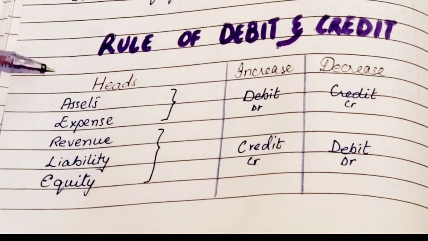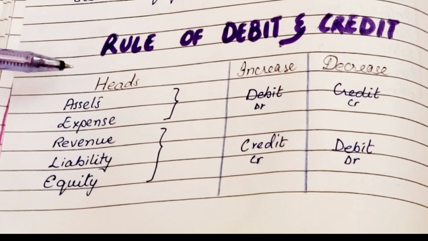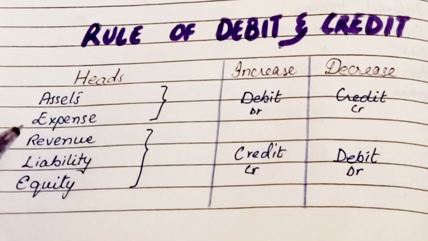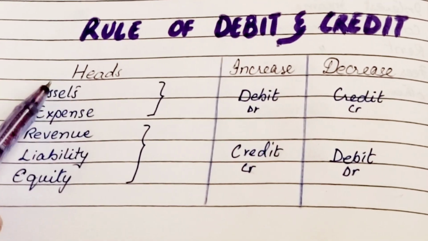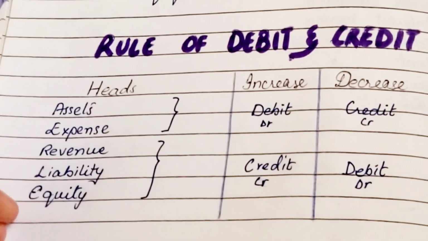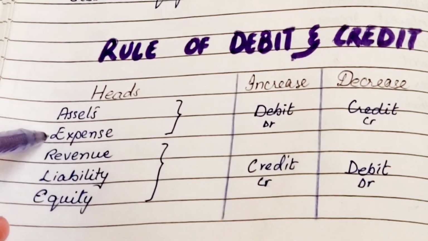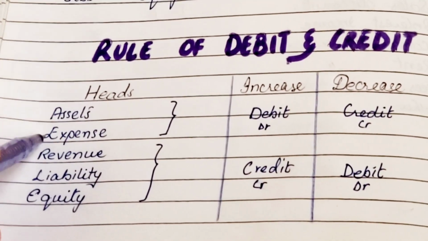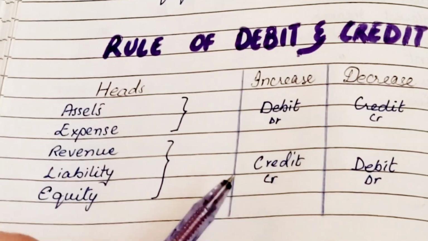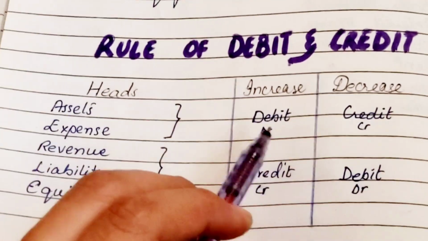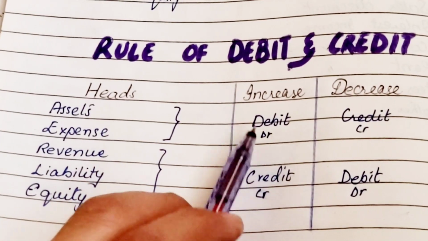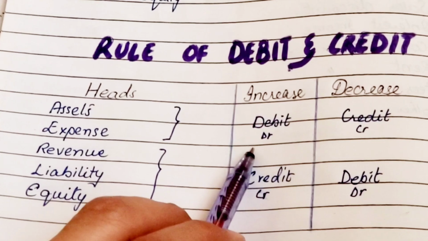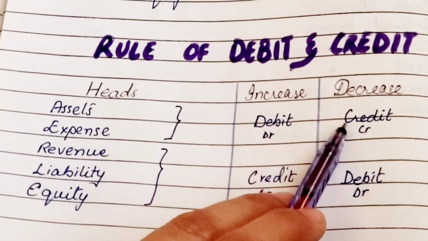Now let's understand the rule of debit and credit. Just remember, these are the 5 heads of accounting, right? There is a pair of asset and expenses. Whenever they increase, they are shown on the debit side, and whenever they decrease, they are shown on the credit side.